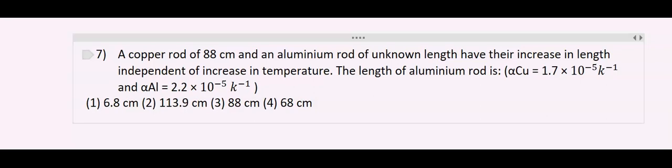Option 1, 6.8 centimeters; 2, 113.9 centimeters; 3, 88 centimeters; 4, 68 centimeters. Now let us quickly solve this. It is given that delta L is the same for both the rods.